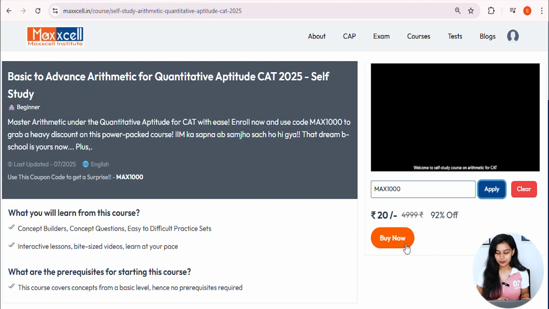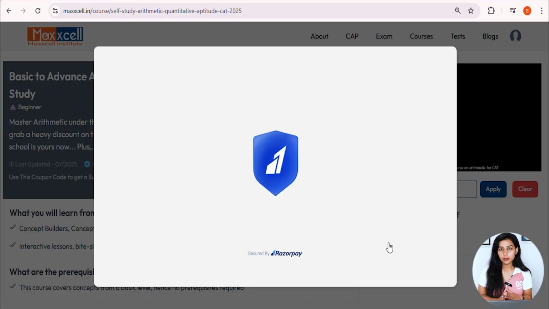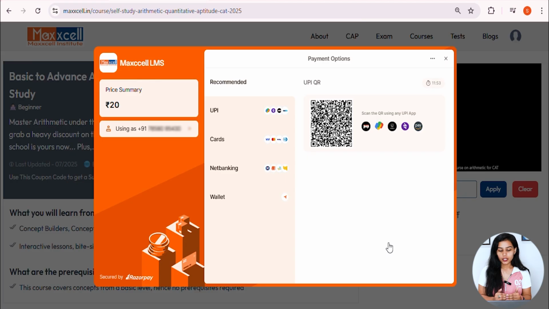So let's buy it. Now here are the payment options. You have UPI, cards, net banking, wallet. All these options are available for payment. So let's try out the UPI option and make the payment.